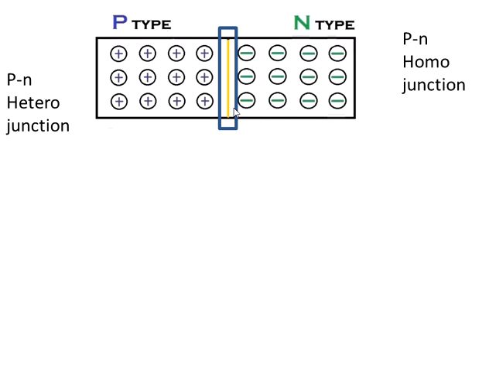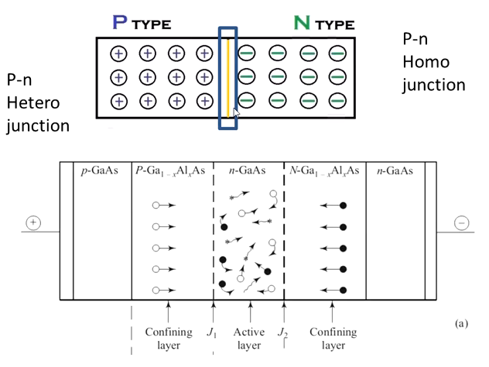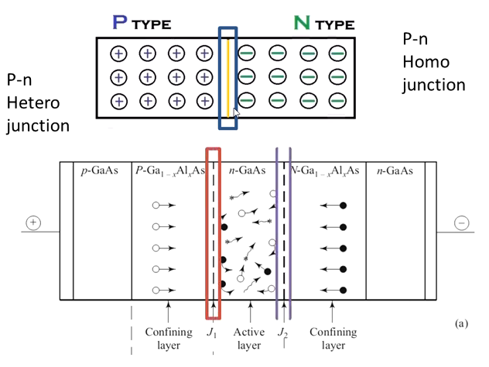So if you observe this figure, it is having the first PN junction at this point and the second junction at this point. So when we apply the forward bias, this positive supply will repel these holes from this region, and this negative supply will repel these electrons from this region.